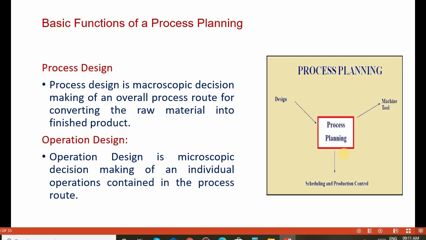The basic functions of process planning are process design and operation design. Process design is macroscopic decision making of an overall process route for converting the raw material into a finished product. Operation design is microscopic decision making of the individual operations contained in the particular process route. Process planning also includes control, design, machine tool, and scheduling and production control.